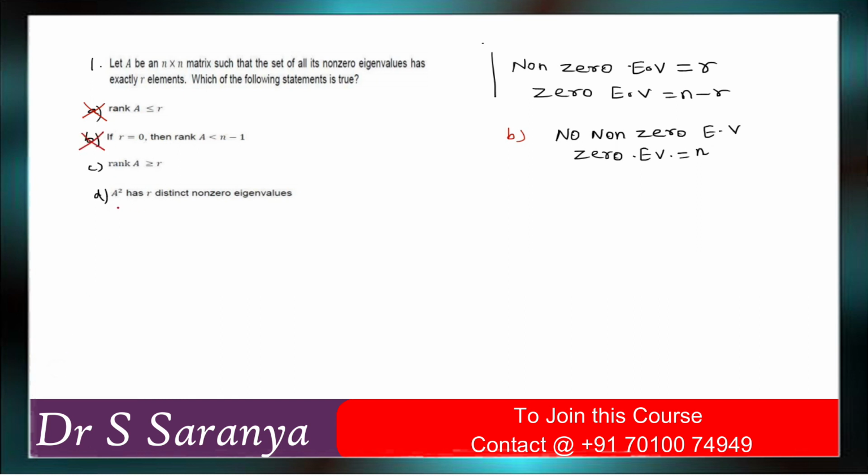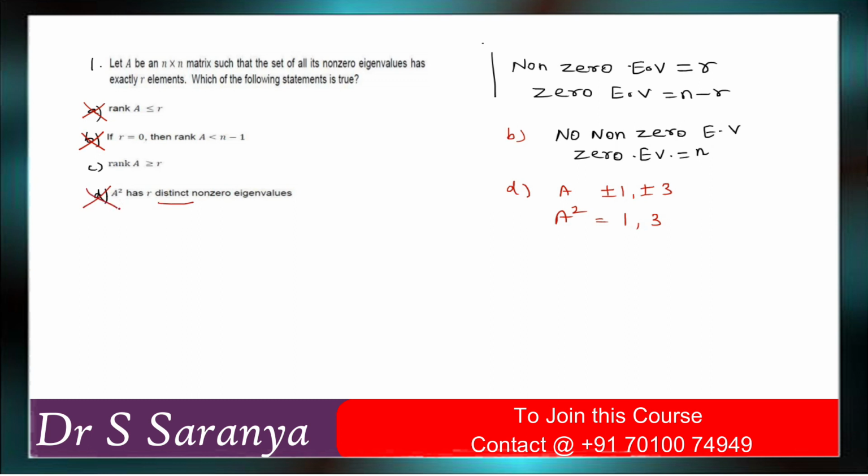So come to option D: A squared has R distinct non-zero eigenvalues. We can't predict that. Suppose A has the eigenvalues plus or minus 1 or plus or minus 3, something like that. Then A squared has eigenvalues 1, 3, 1, 3, and it will repeat, so it is not distinct.